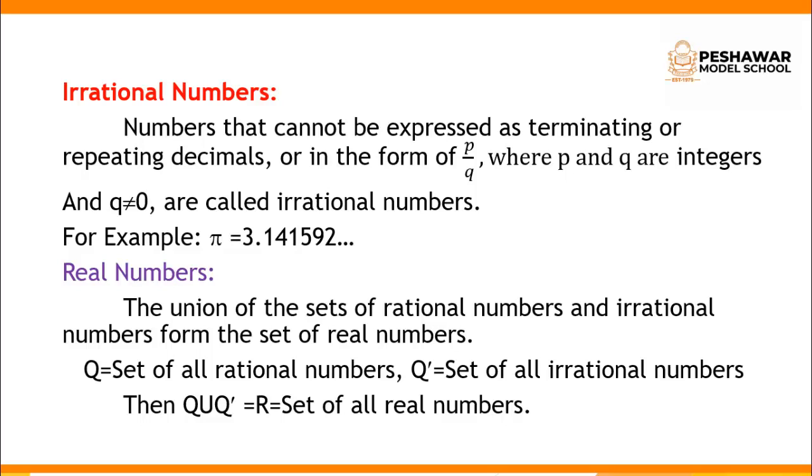Then Q union Q complement is equal to R. R stands for the set of all real numbers. So it's very simple. Real numbers mean the union of the set of rational numbers and irrational numbers forms the set of real numbers. Let's suppose Q is equal to the set of all rational numbers and Q complement is equal to the set of all irrational numbers. Then Q union Q complement is equal to R, which stands for the set of all real numbers.